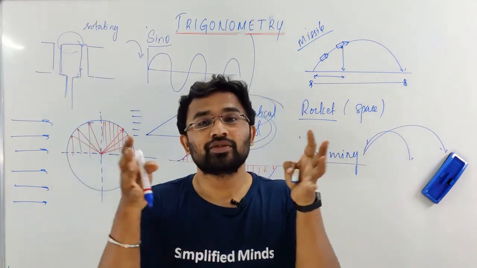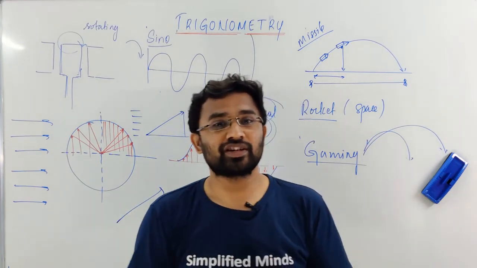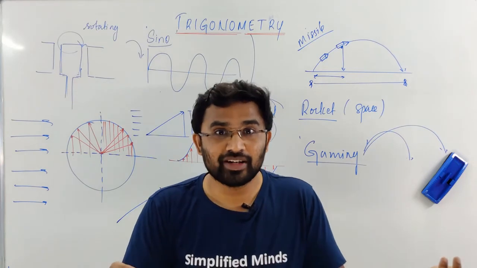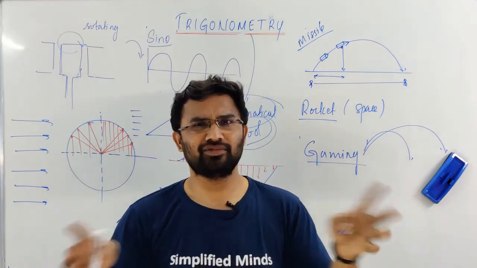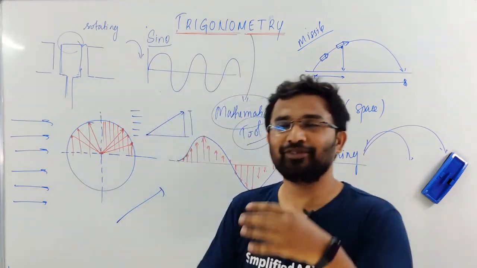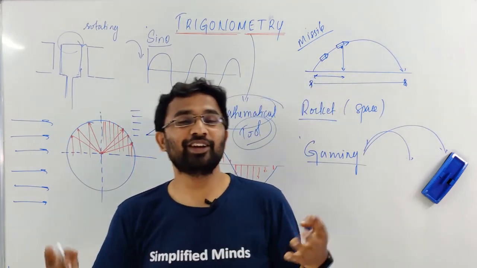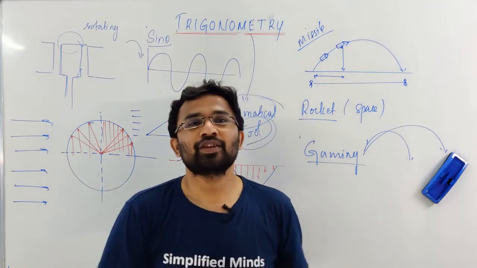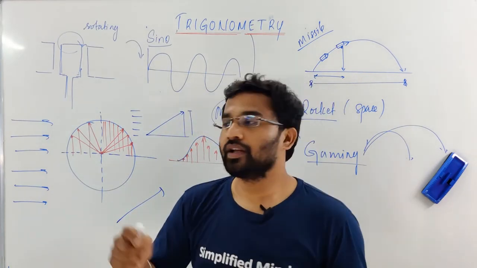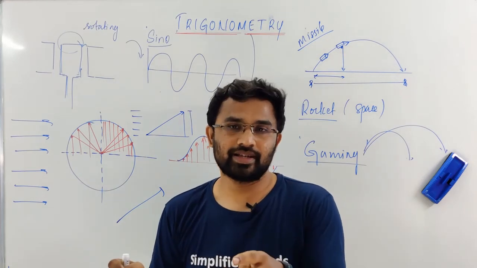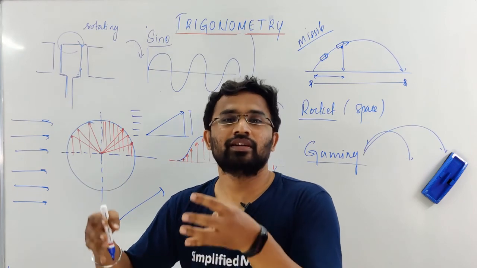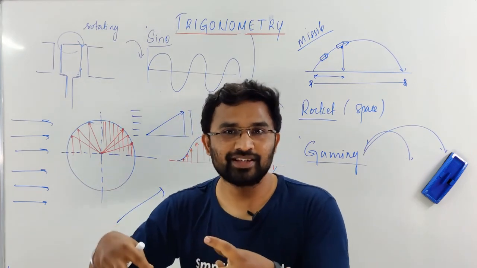Trigonometry can be used in vectors, in statistics, in probability. There's something called the probability function, don't worry about that. I could keep telling you about this the entire day. I hope you got an interest in trigonometry, because trigonometry is there everywhere. Mathematics is the backbone of science. If you go in depth into science, you'll find mathematics.